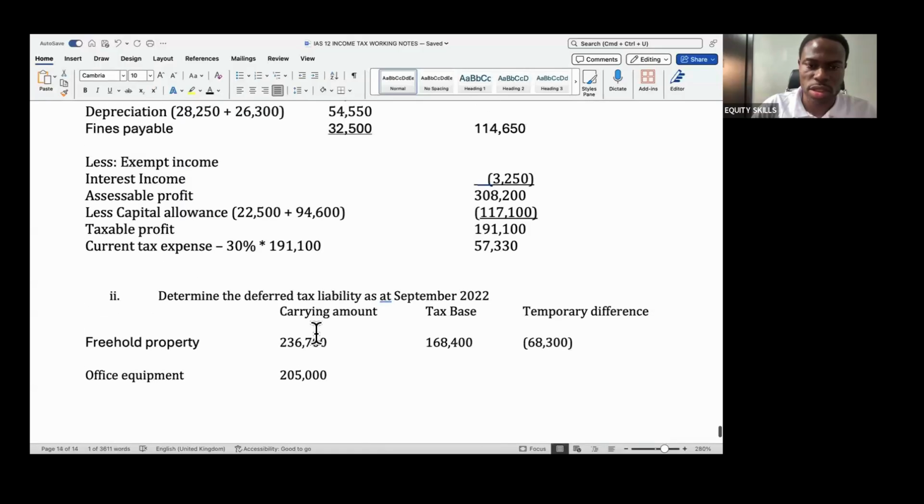So if I do it as my workings here, the cost of the office equipment is that 205,000 plus 28,250.